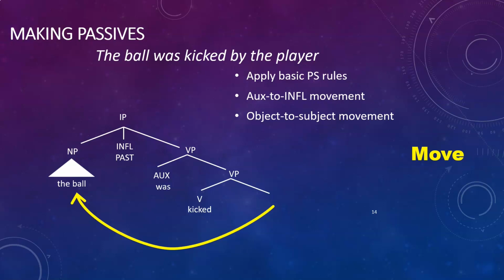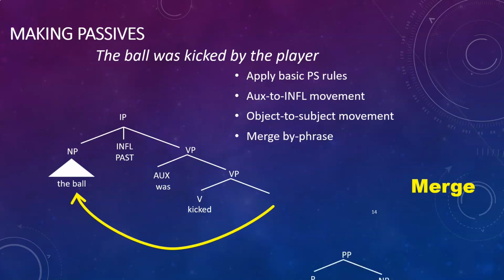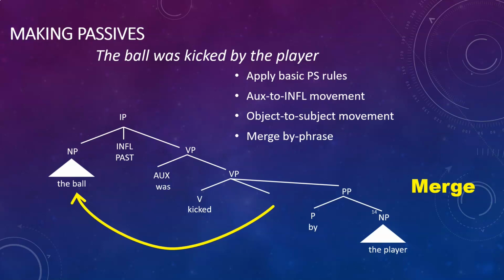However, there's an optional next step that we could take, and that is to merge a prepositional phrase called the by-phrase. So what we might do is take a noun phrase like "the player", and merge it with a preposition like "by", and then that prepositional phrase would be merged with the verb phrase. What's interesting about it is that prepositions also assign theta roles. We talked about that a little bit in a previous lecture. And different prepositions will apply different theta roles. And in this particular case, the preposition "by" assigns, would you believe it, an agent theta role.